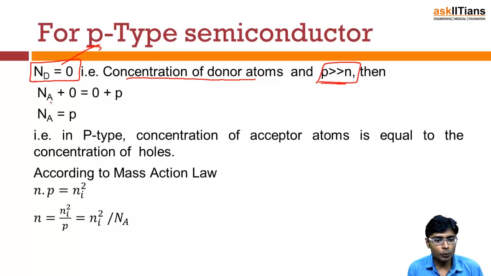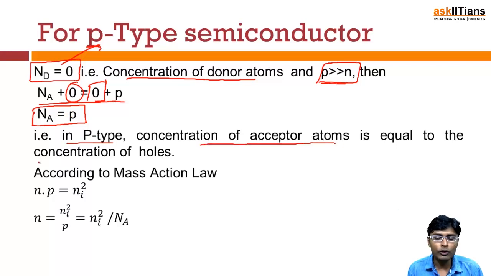So if we assume that relation, we have kept Nd equal to 0 and we have neglected n. From that relation we get that Na is equal to p, that is, the hole concentration is almost equal to the concentration of acceptor atoms. That is, in p-type the concentration of acceptor atoms is equal to the concentration of holes.